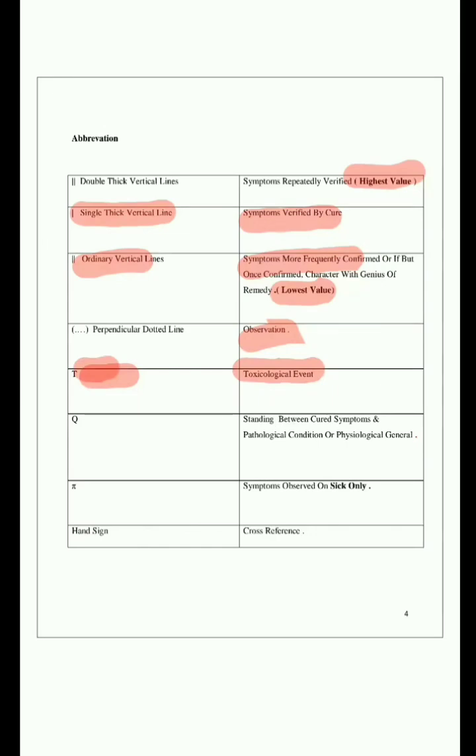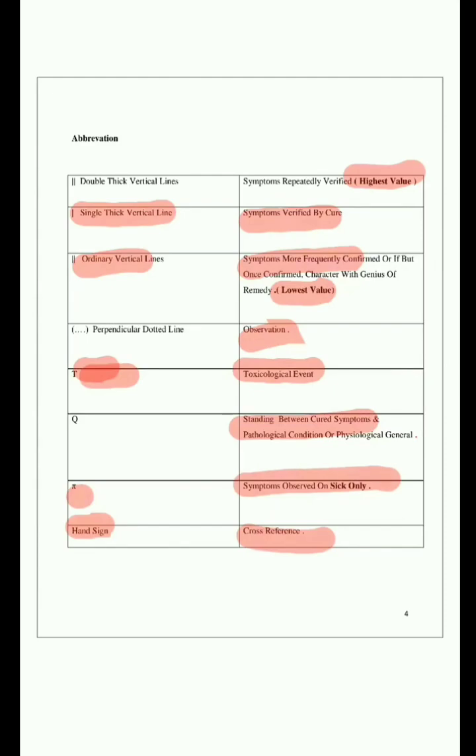Q means standing between cured symptoms and pathological conditions. Then Y. Y is also very important; observed in sick individuals, meaning clinical symptoms. Next, the hand sign is also very important: cross reference. These are the abbreviations present in the repertory.